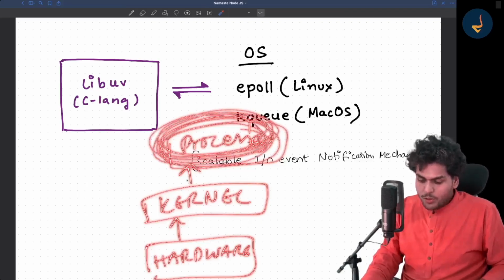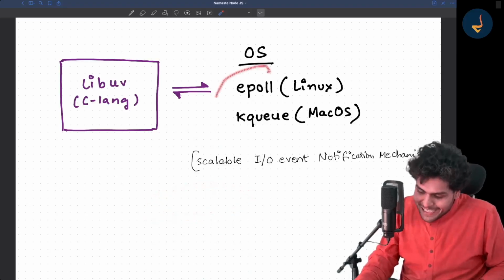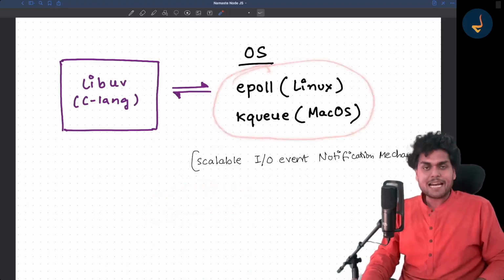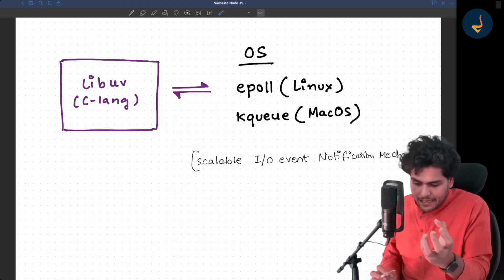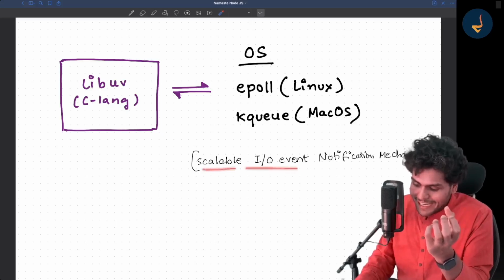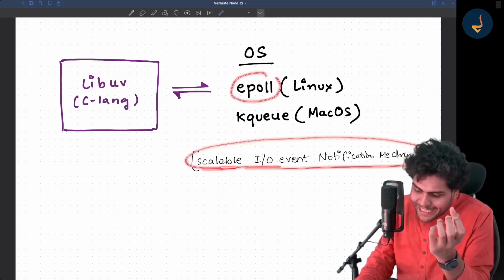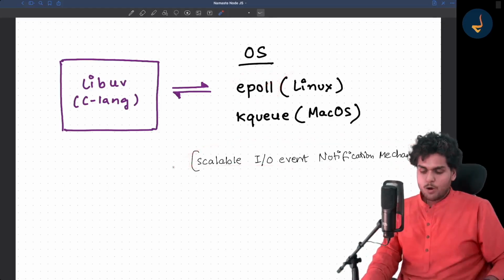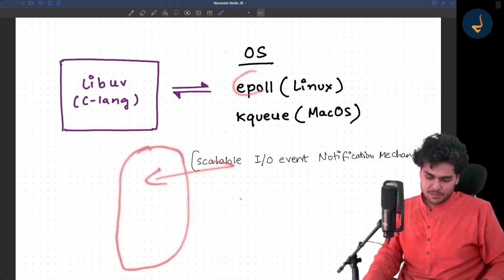Now, you need to talk to the kernel. At the kernel level, the epoll and kqueue mechanisms are there. So basically in your operating system at the kernel level, you have this scalable IO notification mechanism, so that you create an epoll descriptor. One epoll descriptor can have multiple file descriptors.